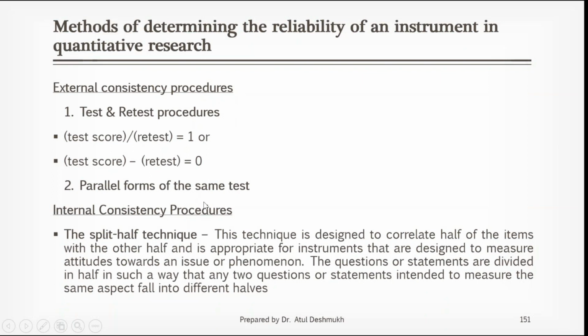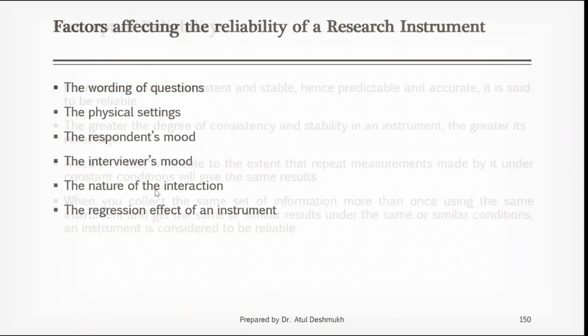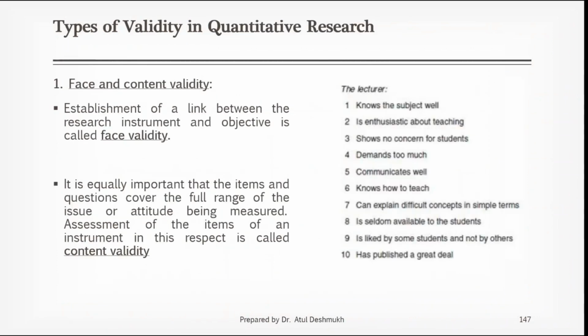And the second is parallel forms of the same test. Now, it is extremely difficult to prepare parallel forms of the same test. Parallel forms of the same test means what? I will go back to my questionnaire. These are my 10 questions. Parallel forms means I have 10 statements, and for statement number 1, I should have a similar, parallel, exactly the same statement. So it is difficult to prepare similar statements.